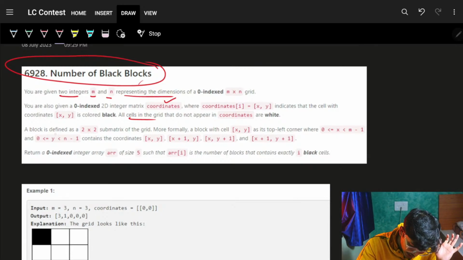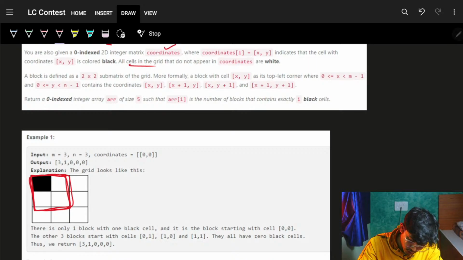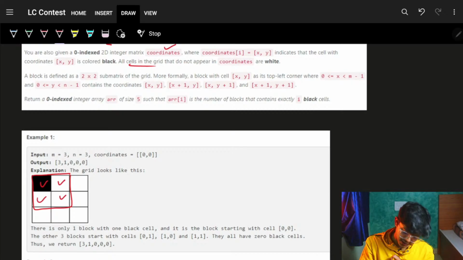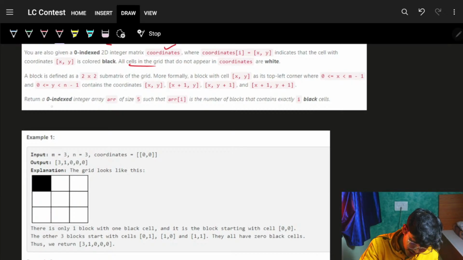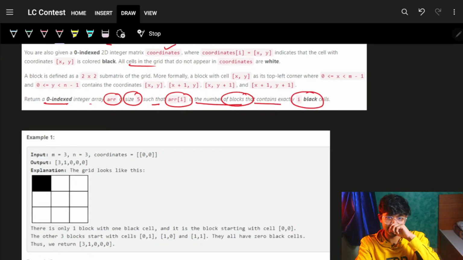Cool. A block, they define it as a 2x2 submatrix. Now it will have this cell, this cell, this cell, and this cell, right? Now it just says, okay, return a 0-indexed integer array ARR of size 5 such that ARR of I is the number of blocks that contains exactly I black cells.